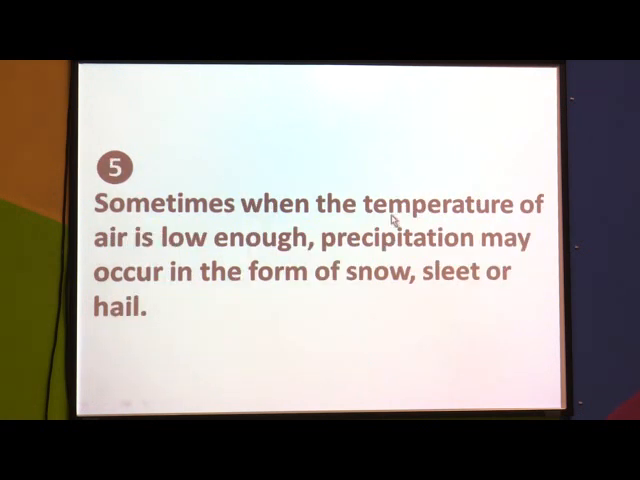Sometimes when the temperature of air is low enough, precipitation is nothing but actually formation of snow. So whenever the temperature of air is very low, precipitation may occur in the form of snow, sleet or hail.